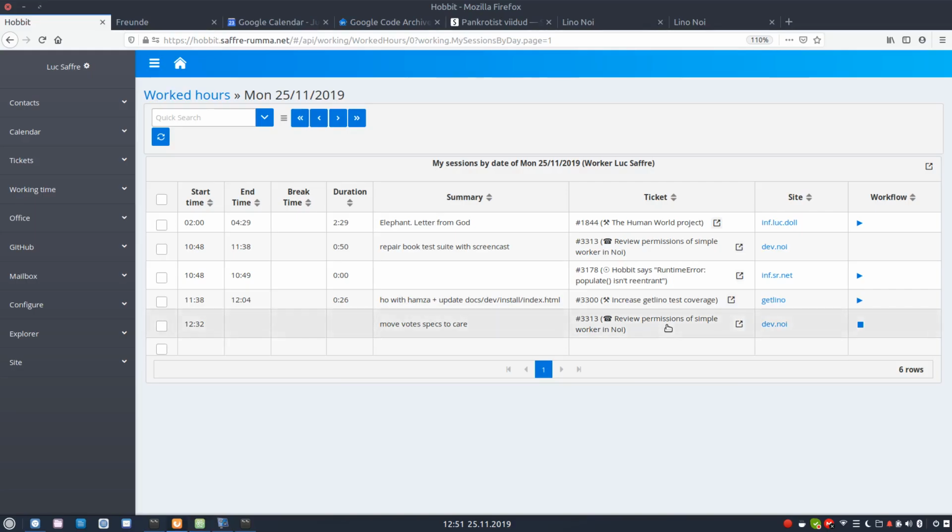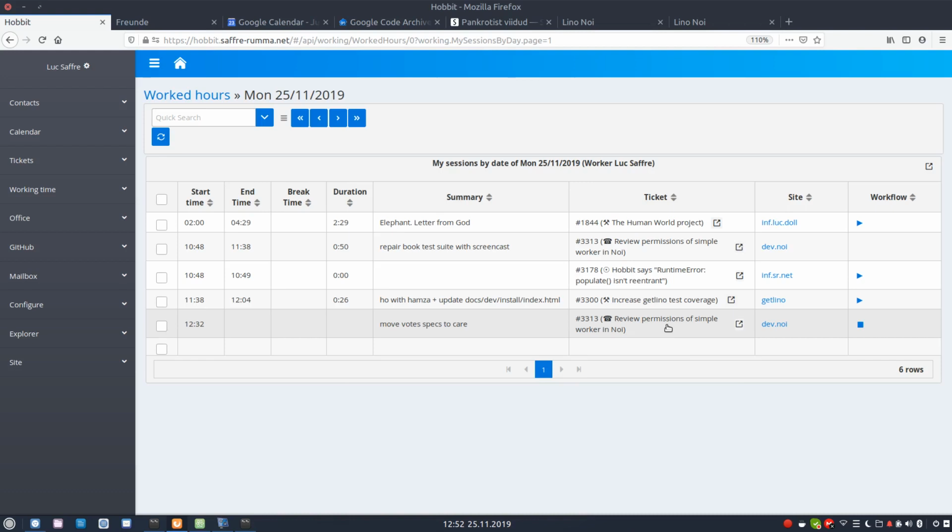It's an example of how Lino becomes better often by adding some new feature to some application. Here the actual customer request is that we want to make it possible that a simple worker in Lino NOI does not need to sign a confidentiality statement, because they don't even see any confidential data.